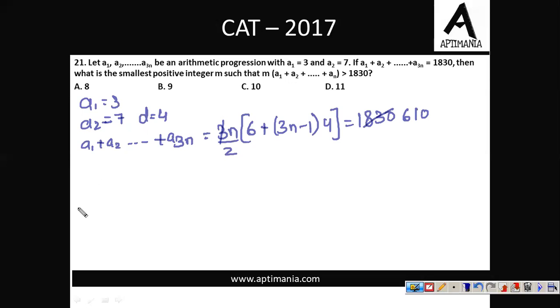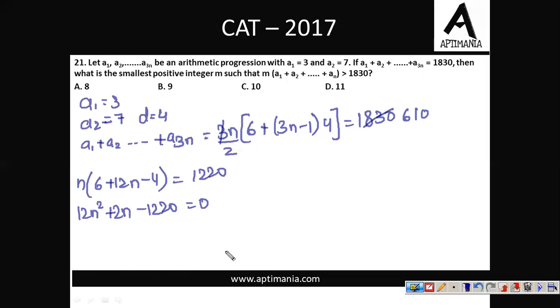It will be n into 6 plus 12n minus 4 equal to 1220. Again, if I open the brackets, I'll have 12n square plus 2n minus 1220 equal to 0. Take 2 common, we'll be left with 6n square plus n minus 610 equal to 0.